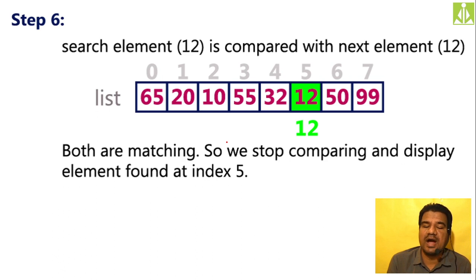That means when you find this 12 in the list, simply don't go for 50 and 99. Don't do the comparison with 50 and 99. There only you stop the comparison.